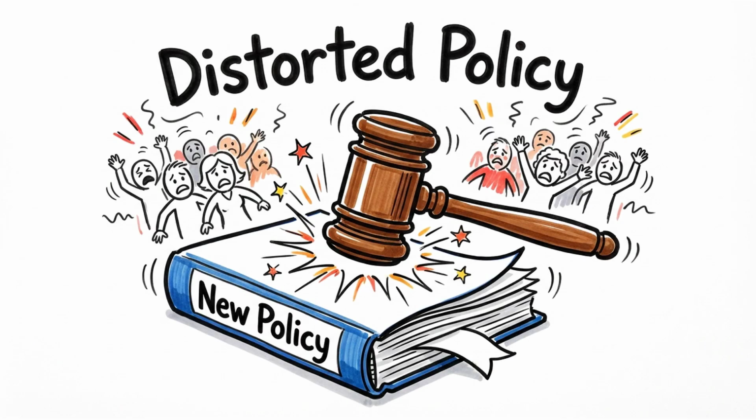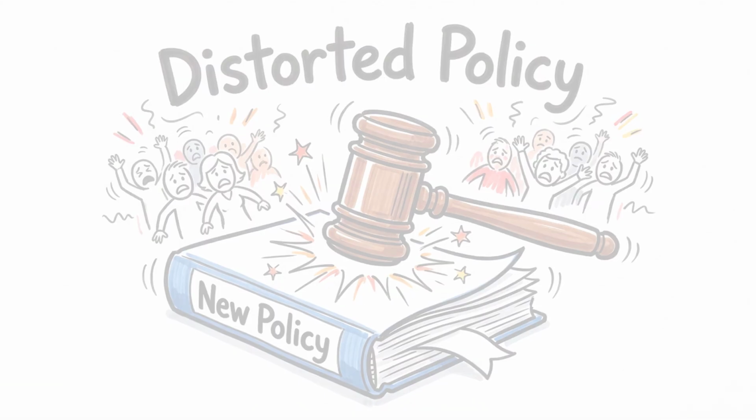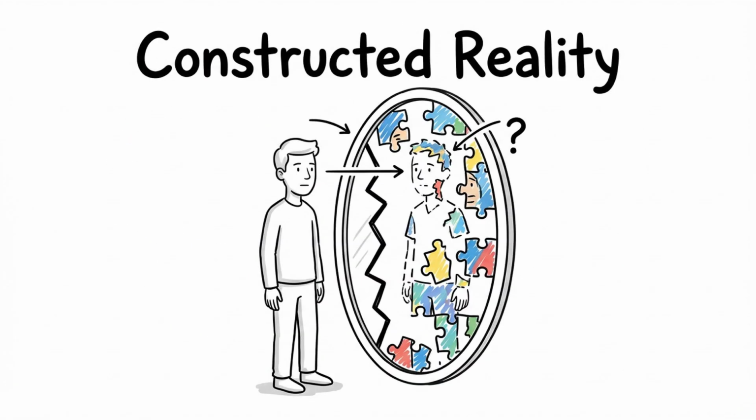These cascades often lead to significant policy changes or large-scale social shifts. Unfortunately, these actions are frequently based on distorted risk perception rather than empirical evidence. When public pressure mounts due to an availability cascade, leaders may feel forced to act on fears that are not statistically justified. The availability heuristic reveals that human perception is not a direct reflection of objective reality, but a constructed model biased by memory's accessibility.